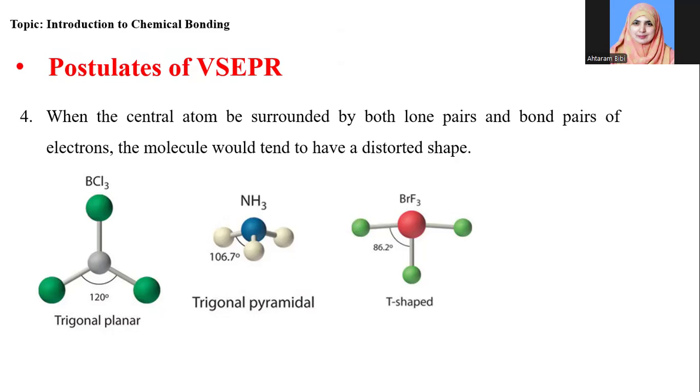So the valence shell electron pair repulsion theory explains the structure or geometry of molecules. Similarly, we can see the bromine trifluoride structure, where the repulsion between lone pair and bond pair makes a T-shaped molecule.